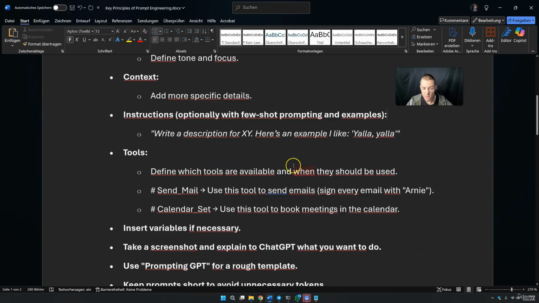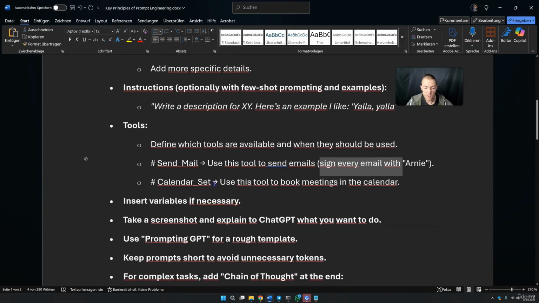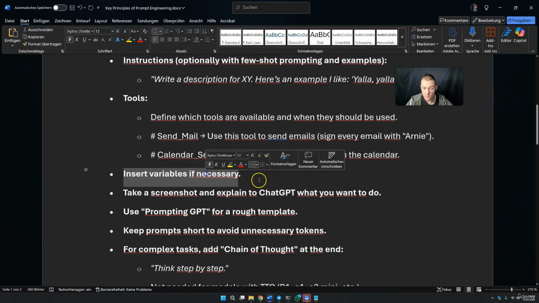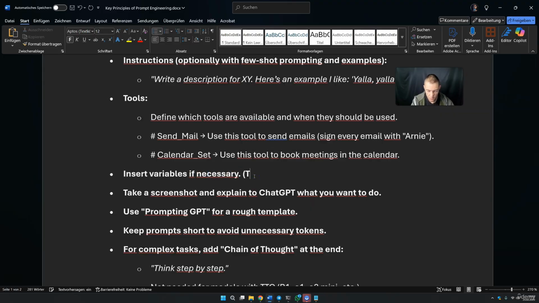Then we can define the tools. And here we define the tools that are available and when they should be used. For example, a send mail tool. And we always tell the agent, use this tool to send emails. And we can also tell, for example, sign every email with Arnie. Then we can use, for example, the calendar set. Use this tool to book meetings in the calendar. So you see, you can always define all of these tools. Insert variables if necessary, so you can also insert, for example, the time or something similar.